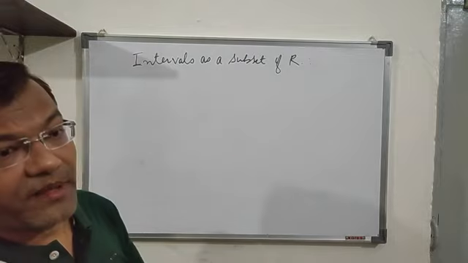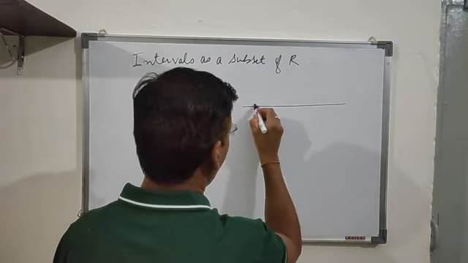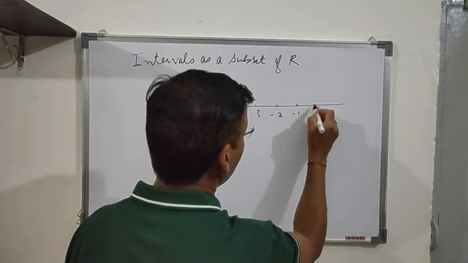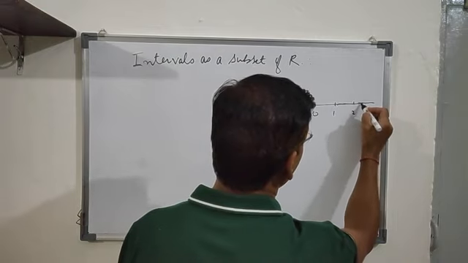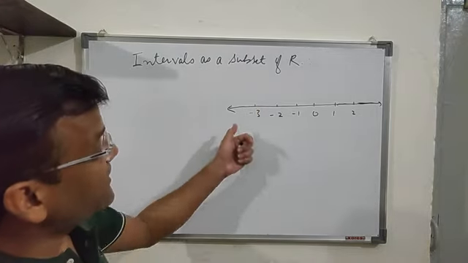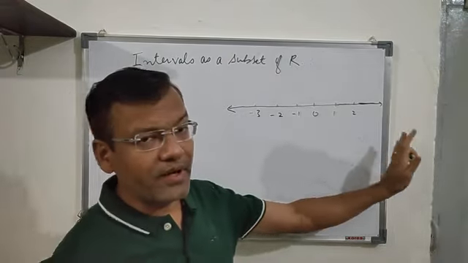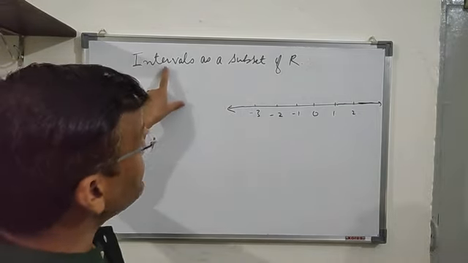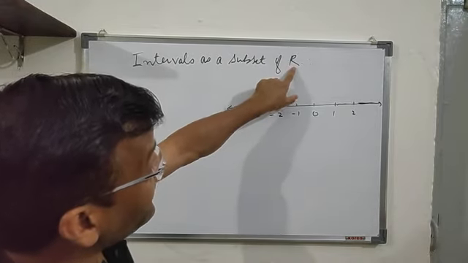Now, all of us are familiar with the number line. So you know that it's a number line. It represents the set of real numbers. Let's take it as -3, -2, -1, 0, 1, 2, and it goes on infinitely in both directions. So this is a number line, and a number line represents the set of real numbers. All the real numbers will be on this number line. Now, any real number can be represented in terms of intervals. That is the meaning of it.